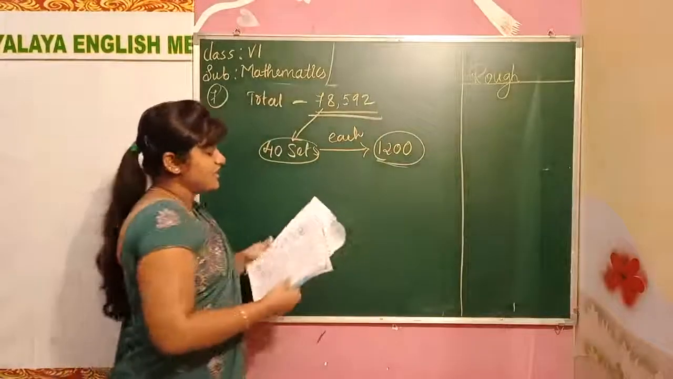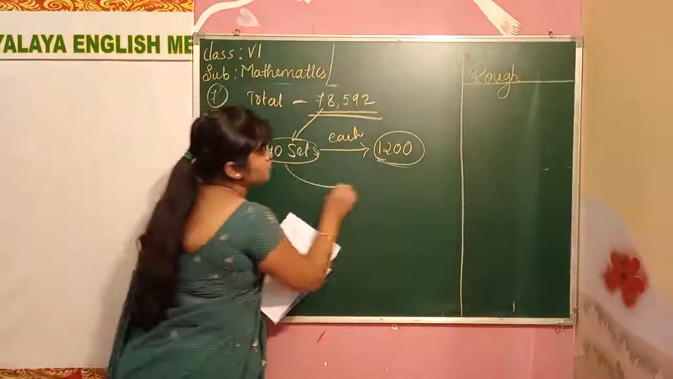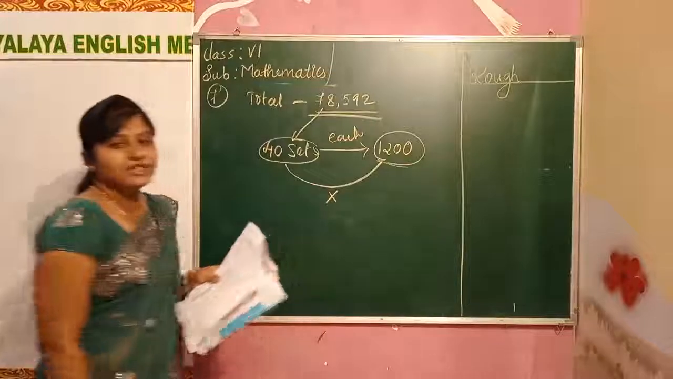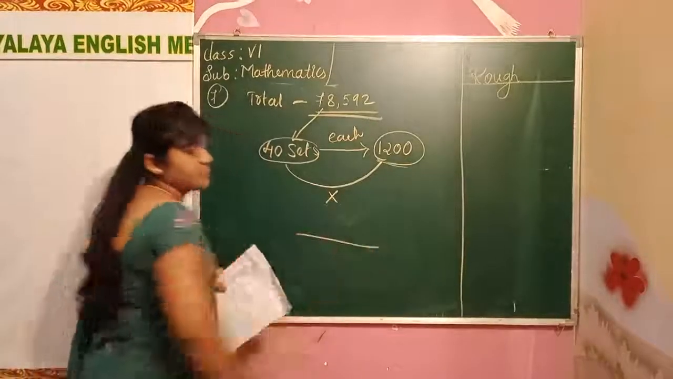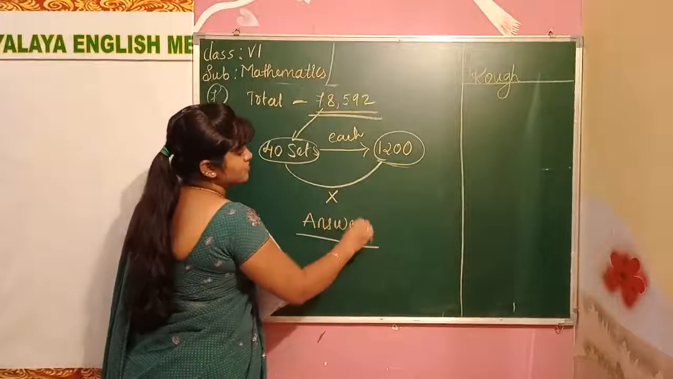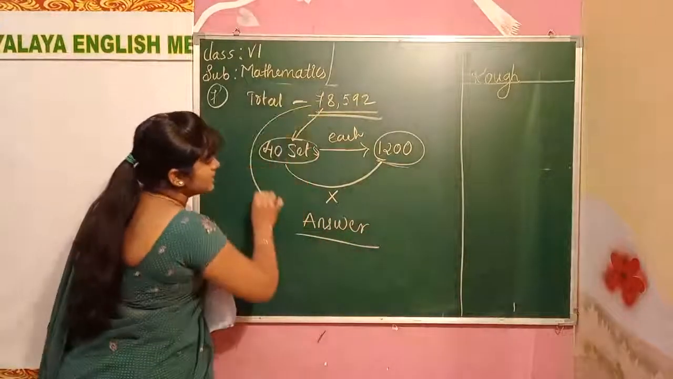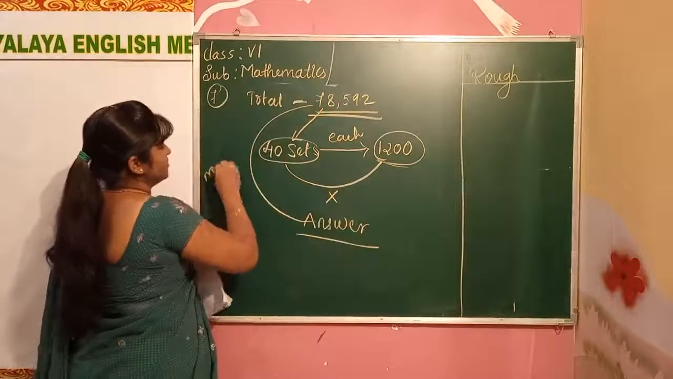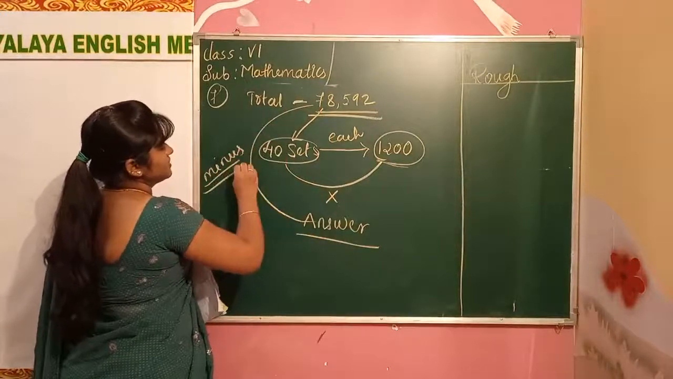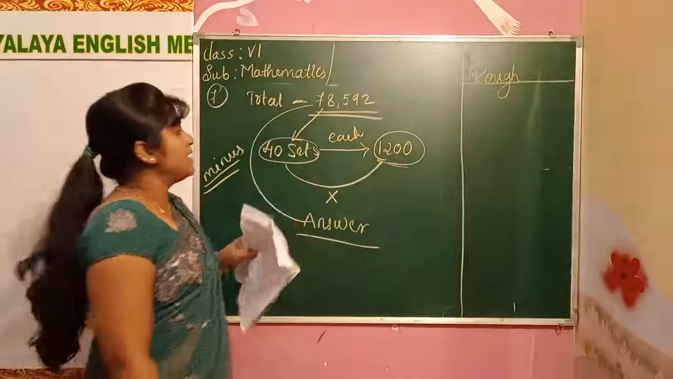What should we do first? We have to multiply. Start by multiplying these two, and we get one answer. After getting the answer, what do we have to do? We have to subtract it from this amount. We get the remaining amount.